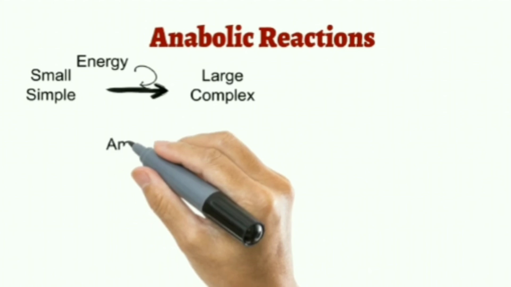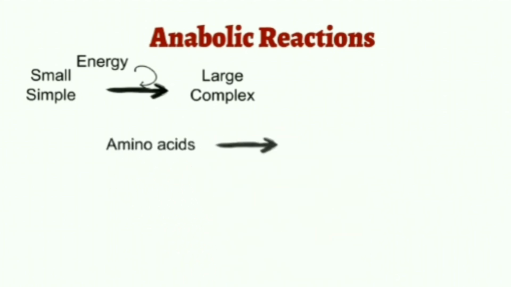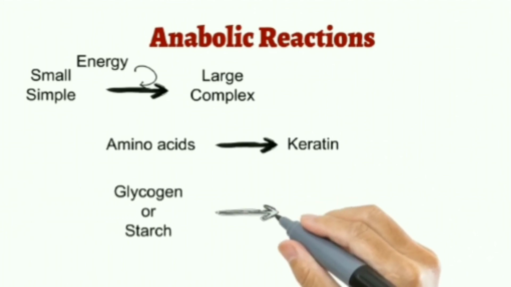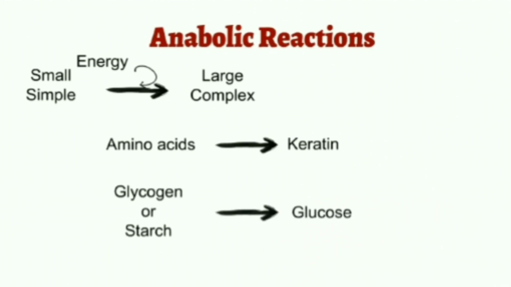For example, conversion of amino acids to keratin protein, which is present in the hair and nails. Another example is the synthesis of glycogen or starch from glucose molecules. So this was all about the basic concept of metabolism.